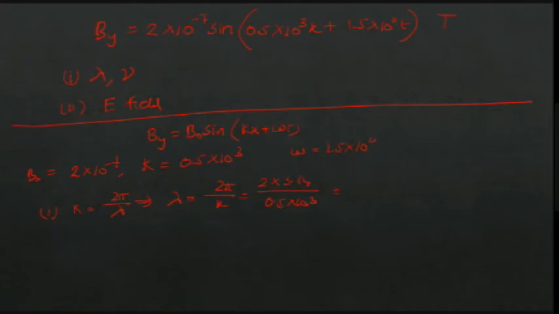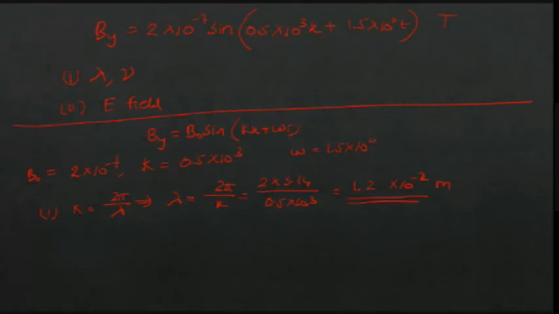Sir, 1.26 into 10 power minus 4. Just once again you check the power. Sir, 10 power minus 2. Raised to minus 2 will come. Sri Lakshmi, clear? Yes, sir. What is the unit? Meter.